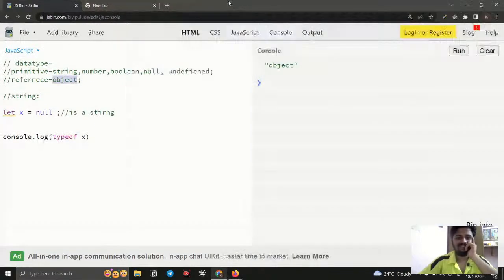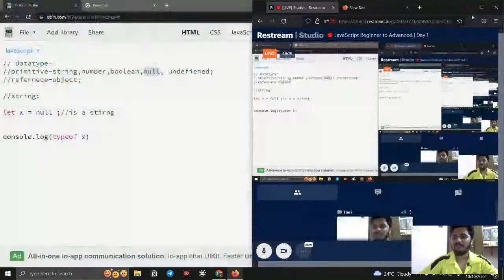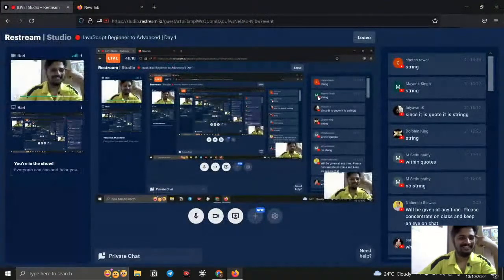Okay, wait a minute. Have a discussion. Data types split into two things: one is primitive and the other is reference. Primitive data types are the straight opposite of reference data types. In primitive data types, we have string, number, boolean, null and undefined. If I check the data type of null, it gives the value object. Object is a reference data type, but a primitive data type gives a type of object. How many of you feel this is weird? I'm not expecting this. So here comes the JavaScript weirdness.